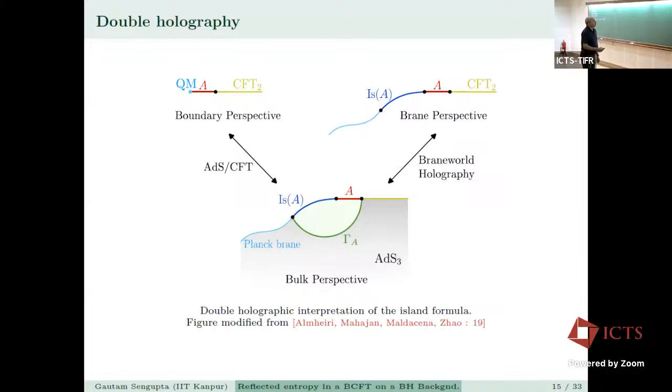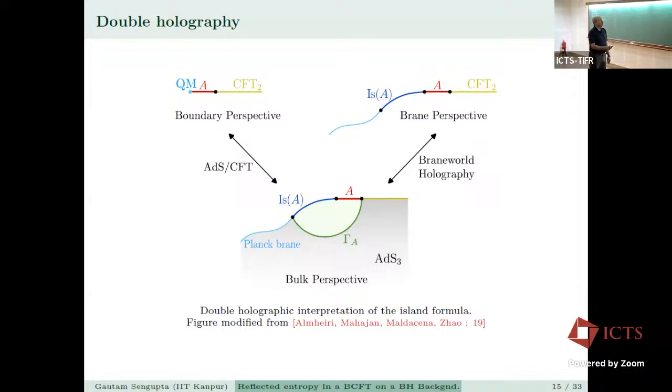And so this brings us to double holography, and there are three different perspectives that one can look at. So there is this one-dimensional perspective in which we have a conformal field theory. There's the bath, and this is a single subsystem, and there is a one-dimensional quantum mechanical system which is there. It could be a possible SYK model or some such thing. In the two-dimensional perspective, you have a JT brane, and this is a single subsystem, and this is the island corresponding to the single subsystem. This is the brane perspective.